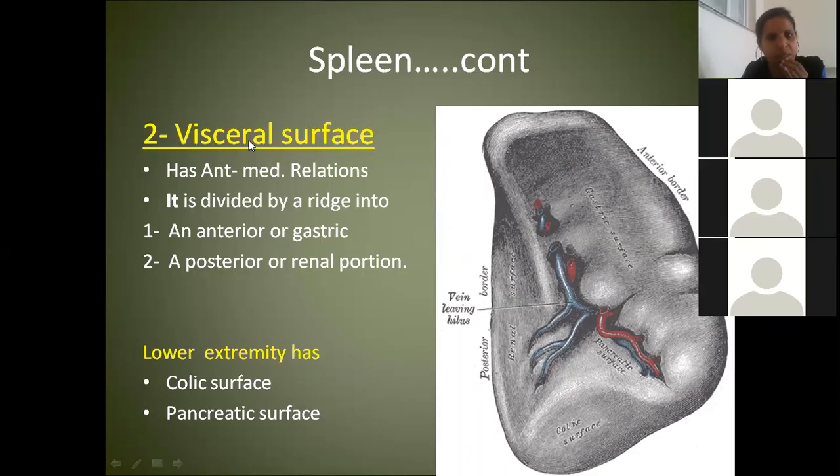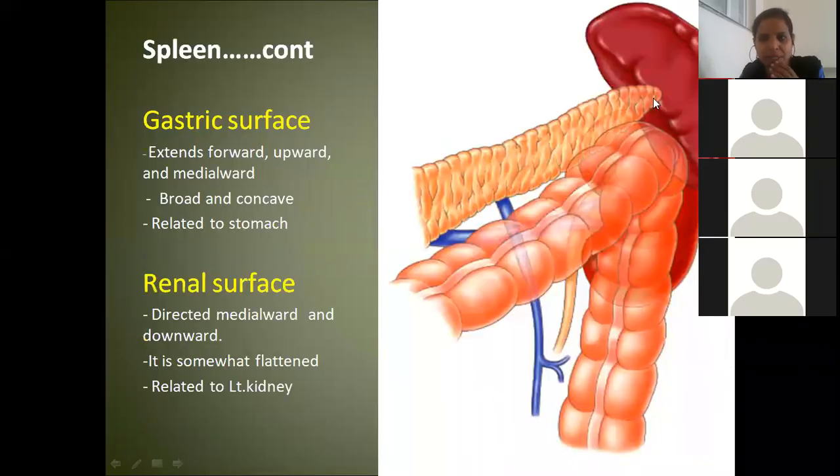Visceral surface. Okay, now see, this is our visceral surface. This becomes the medial end, this becomes the lateral end. Okay, and the tail of pancreas is coming here. Now see the impressions. What is the name of this flexure of transverse colon? Left colic flexure. What is the other name given to the left colic flexure? Splenic flexure. Which kidney is this?